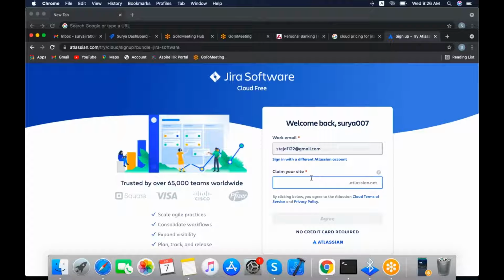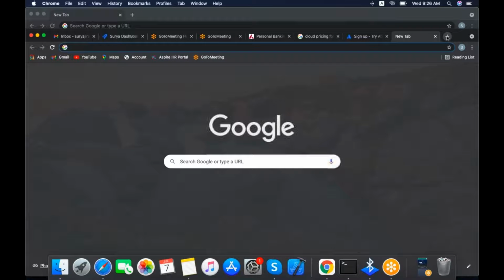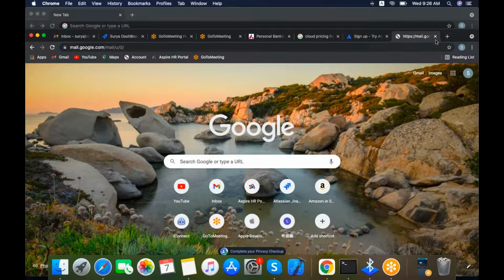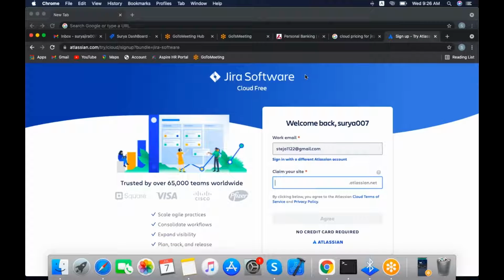In the same way, we need to create our own cloud URL for accessing the site. For example, if you want to access Gmail or LinkedIn, you type gmail.com, which is a URL. Same like that, if you want to access your cloud, we need to create one URL.